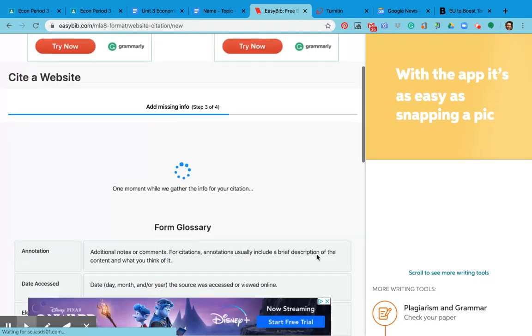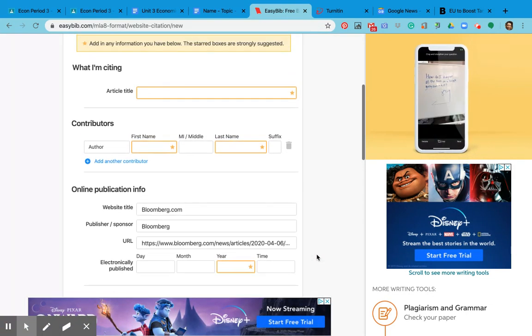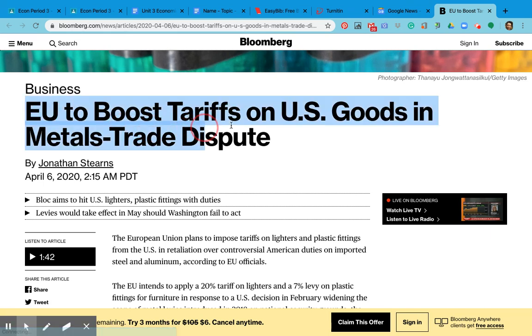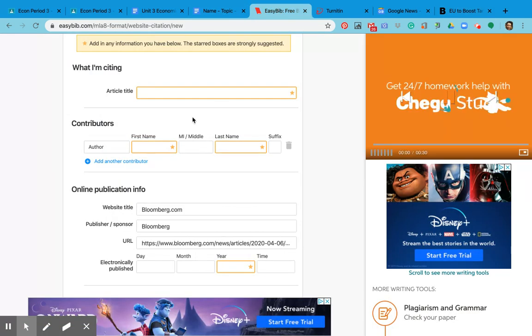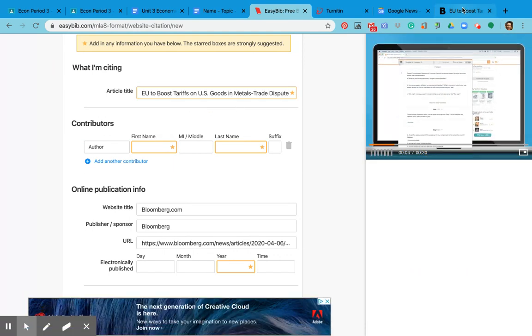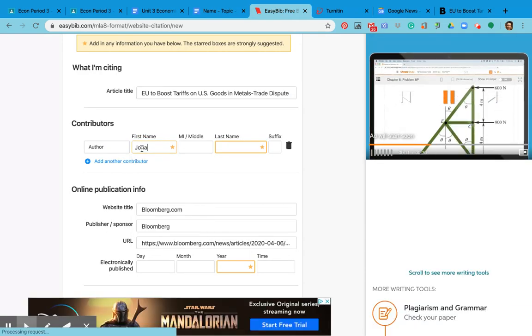This step is going to give me a chance to fill in any missing info that they were unable to find. So for example, they couldn't find the article title. It's right here. Again, please feel free as always to just copy and paste when you're doing your citation, not when you're typing up your assignment. You want to put that right there. The name of the author is also lost. So we want to make sure we include that as well.